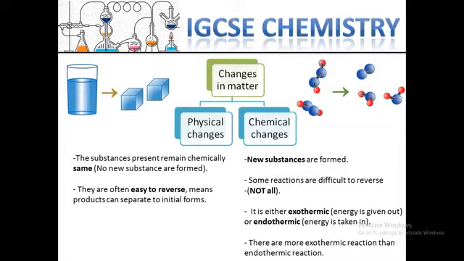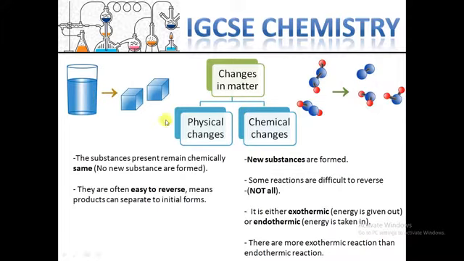Another thing is these changes can be reversed easily. For example, if you have ice, which consists of water molecules, and you give it heat, it can change to the liquid form, which is still water, still water molecules.